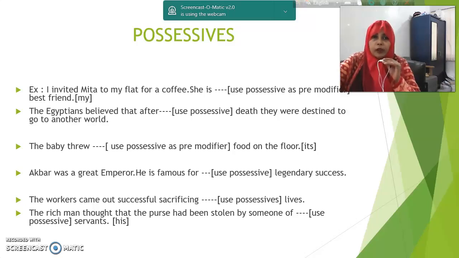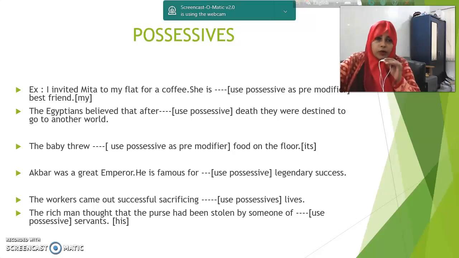The possessive form of they is their, T-H-E-I-R. Number 3, the baby threw dash food on the floor. For baby or anything or child, we can use pronoun it, and the possessive form of it is its, I-T-S.